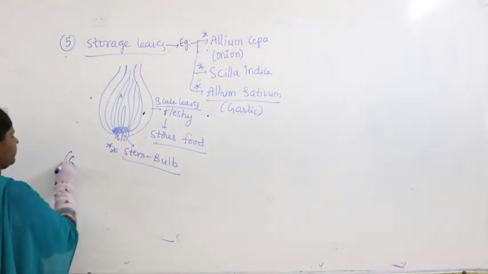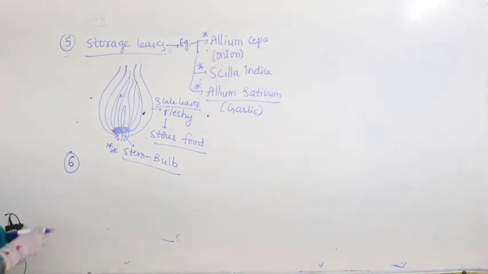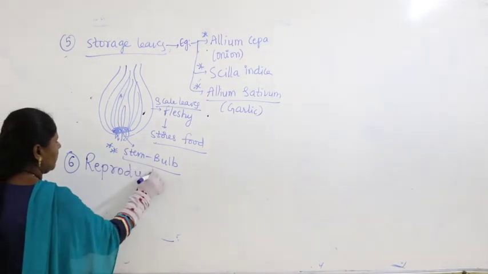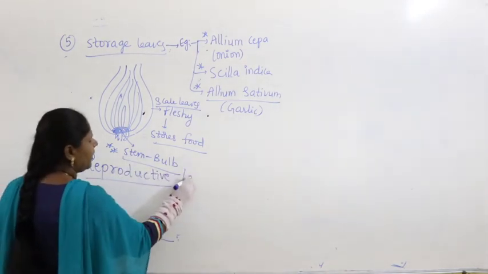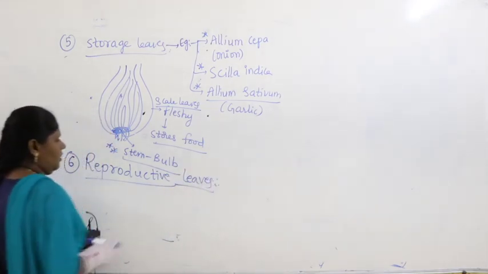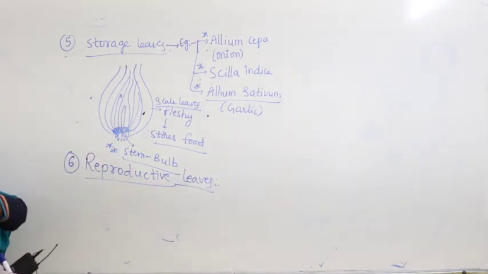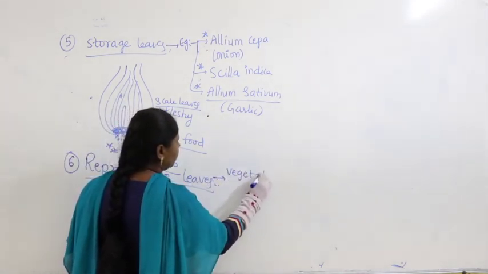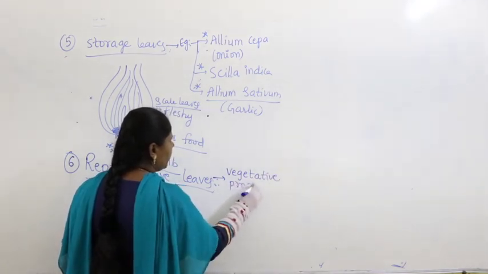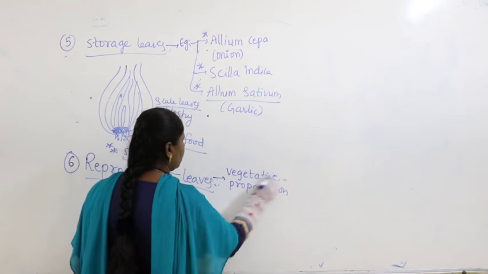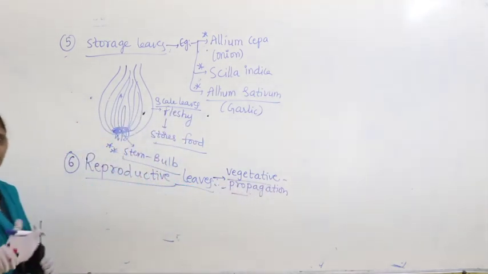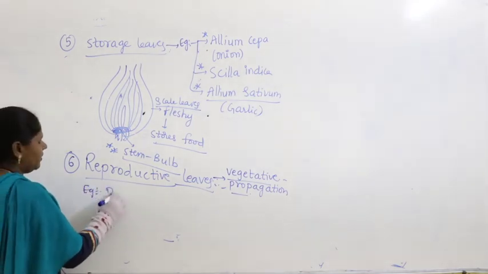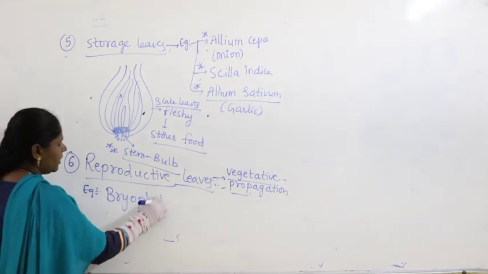Next is, what we find in the next case here, reproductive leaves. What is the meaning of reproductive leaves here? Here leaves help in regrowth or vegetative propagation. Vegetative propagation means part of the leaf is involved in the formation of a total plant. Best example, now you can take bryophyllum. I think in lower classes you studied.